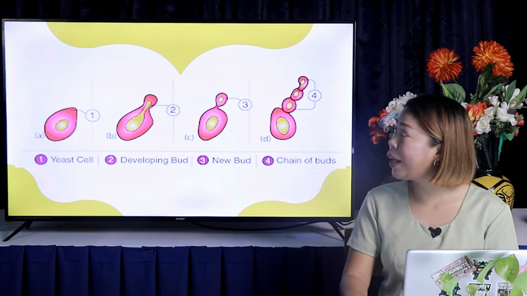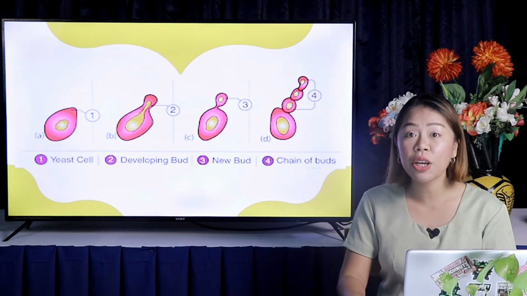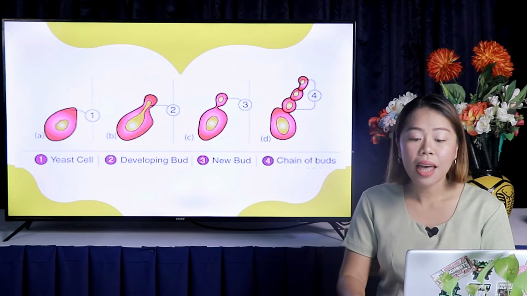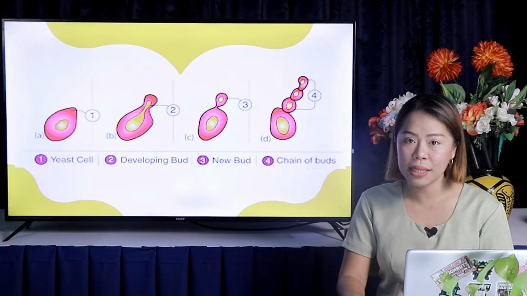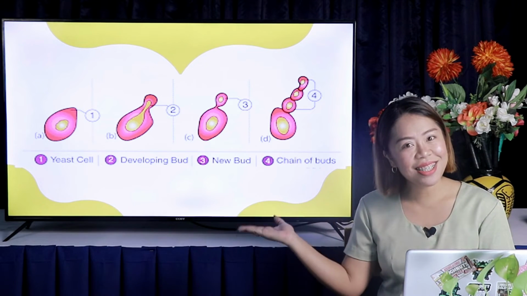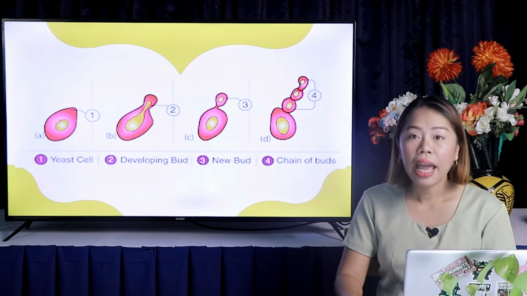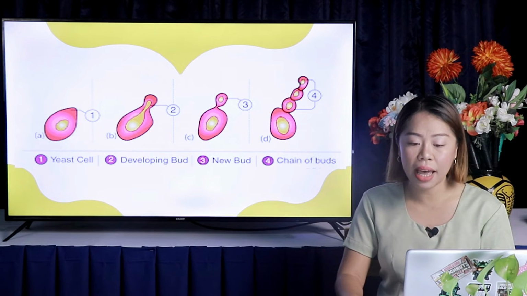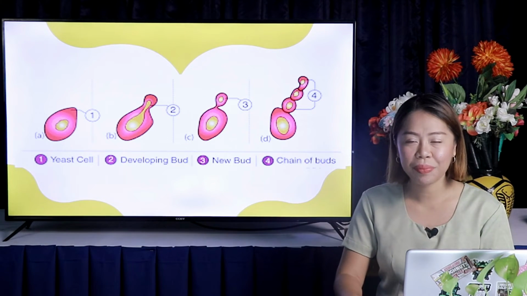Take another look at the monitor or turn to your module on page 5. You can see that the organism is developed from the same organism. You have a yeast cell, a developing bud of a yeast cell, a new bud of a yeast cell, and a chain of buds of the same organism.